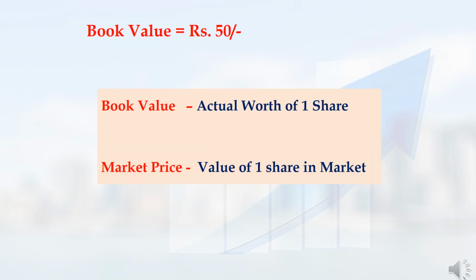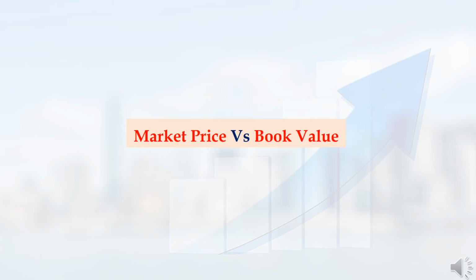This company's one share is worth 50 rupees. But by paying 50 rupees, I cannot buy this share, because I can buy the shares only at the price at which the share is trading in the share market. At present, this company's share may be trading at a price of even 1000 rupees. Book value shows the actual worth of one share and market price shows the worth of that one share at the market level. In the share market, some companies' share market price will be much higher than the book value.